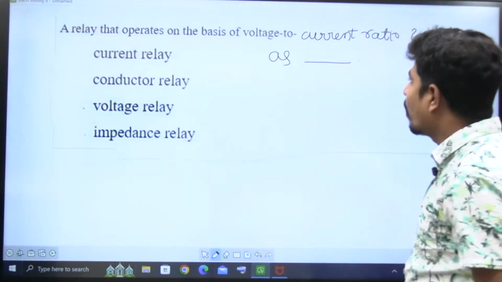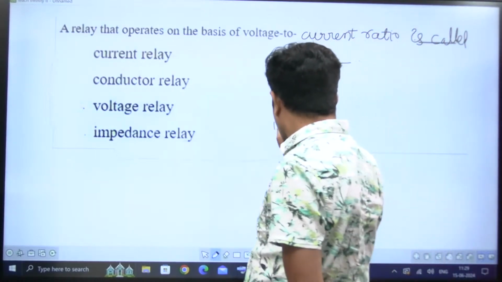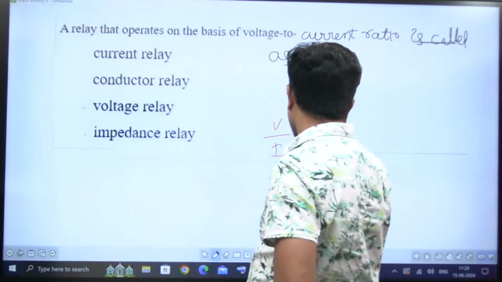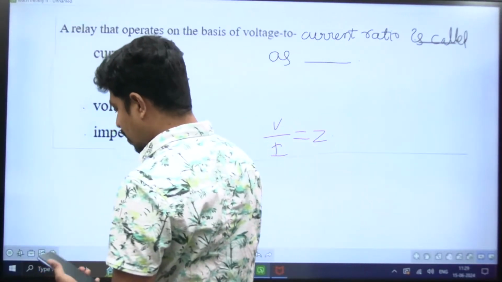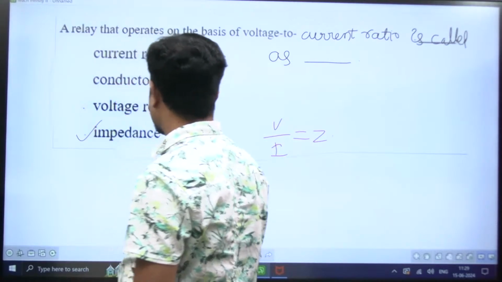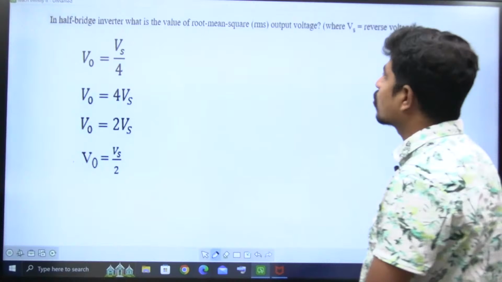A relay that operates on the basis of voltage to current ratio. If you take voltage to current, you are going to get something called as Z. Therefore, definitely that is called as impedance relay. Impedance relay, right? Next question.